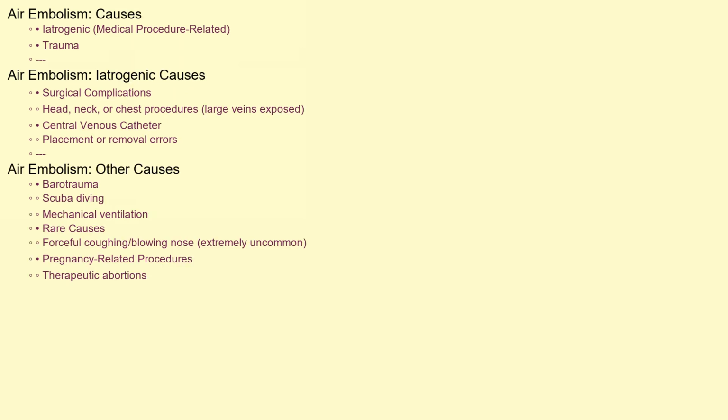Air embolism, in general, doesn't arise spontaneously. It's almost always a consequence of a medical procedure or trauma. Common causes include complications during surgery, particularly procedures involving the head, neck, or chest, where large veins are exposed. Central venous catheter placement or removal, especially if performed incorrectly, can also introduce air. Barotrauma, occurring during scuba diving or mechanical ventilation, is another possible cause, forcing air into the bloodstream.